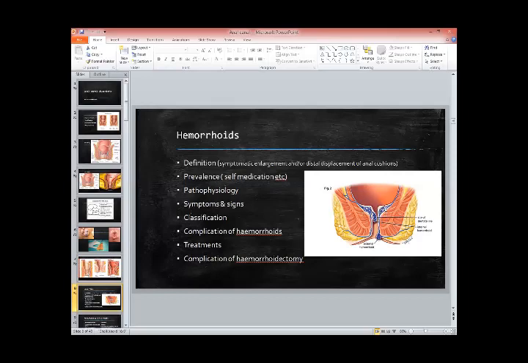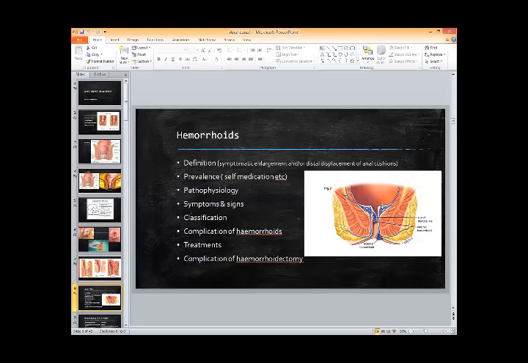And the internal vessels are a little bit engorged, but they are normally present. And their function is probably for the continence of air, so that you cannot pass flatus without your consent. So that is the function.